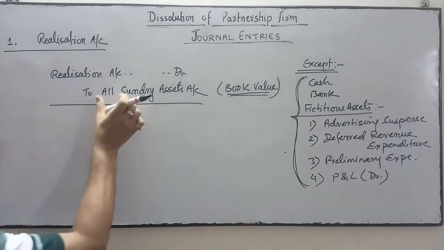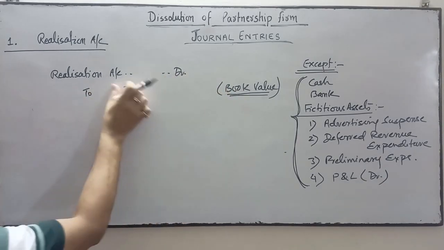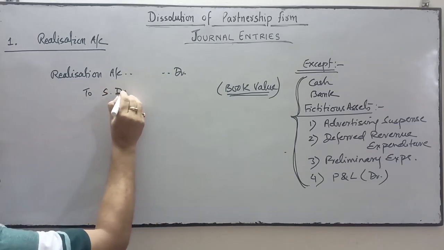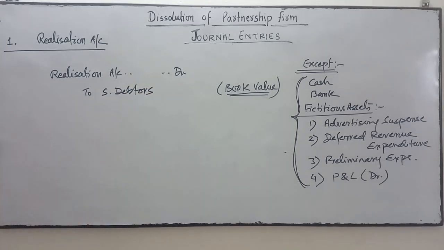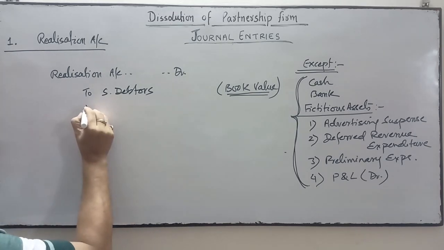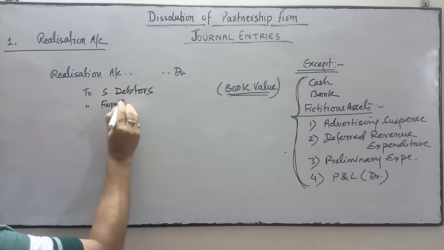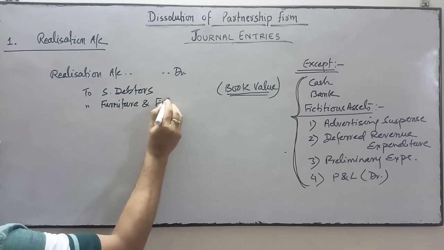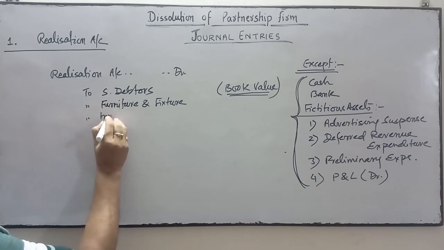Firm is dissolved. Here I am going to write the example of some assets, which we will write: sundry debtors. Next assets may be the furniture and fixture. Next may be investments.